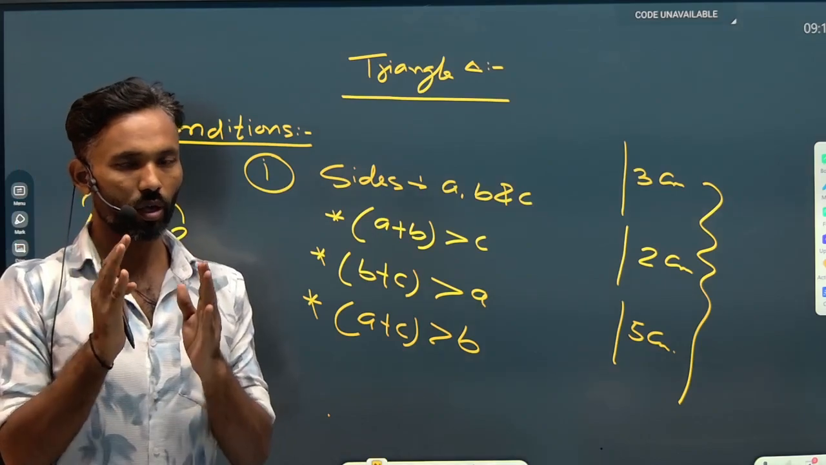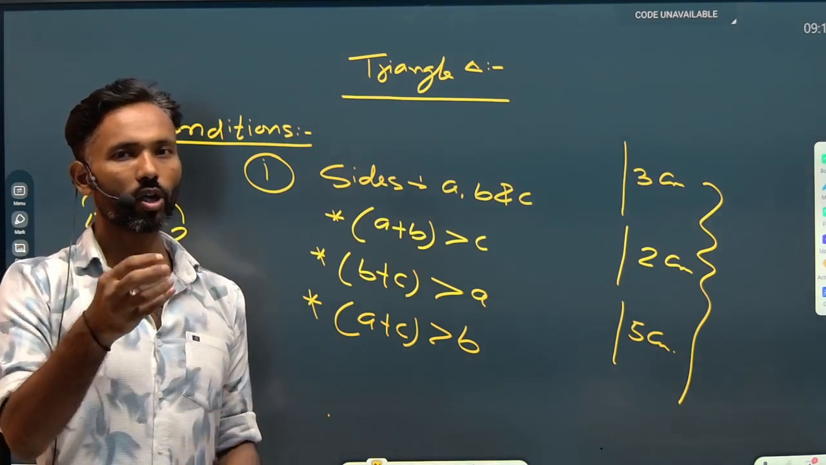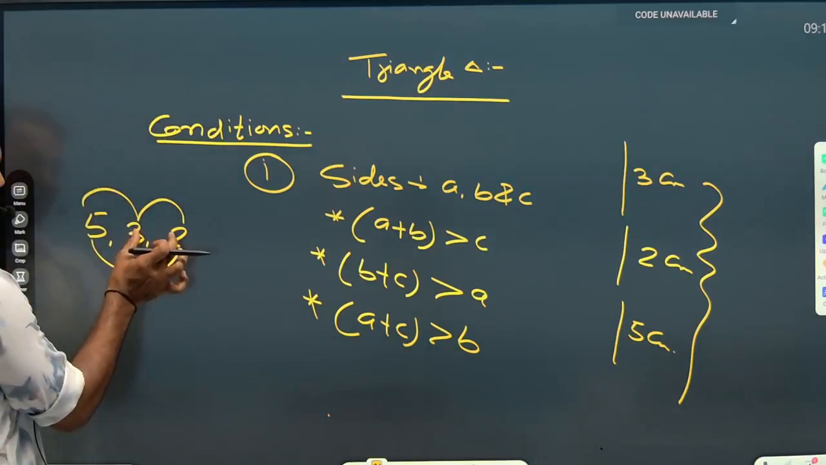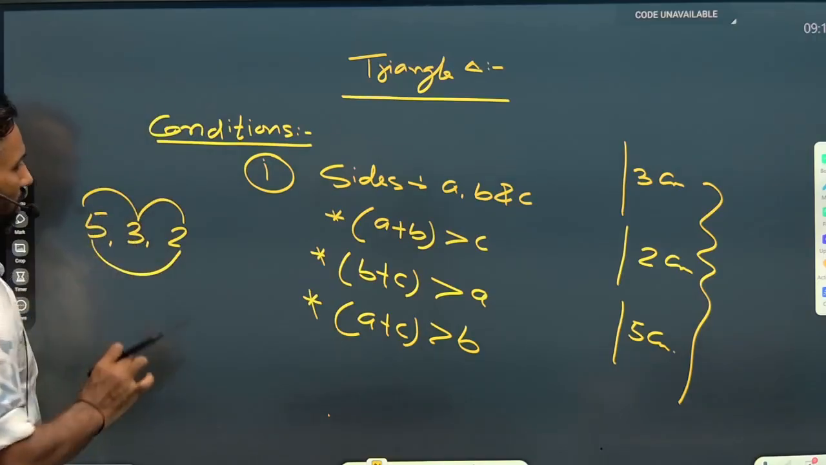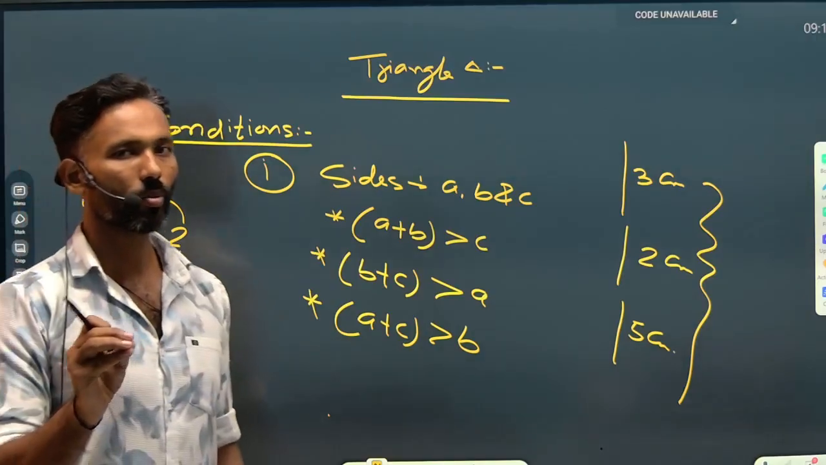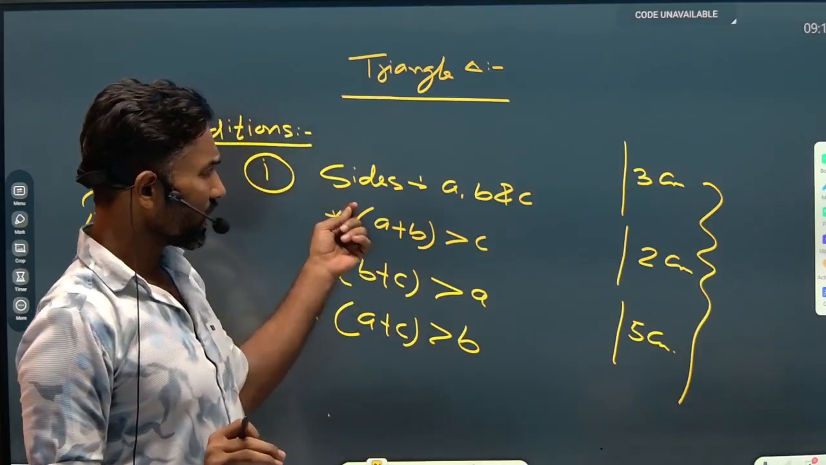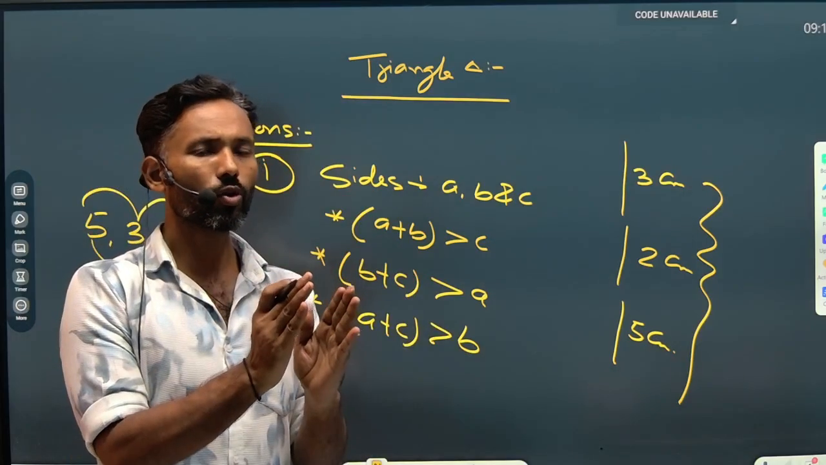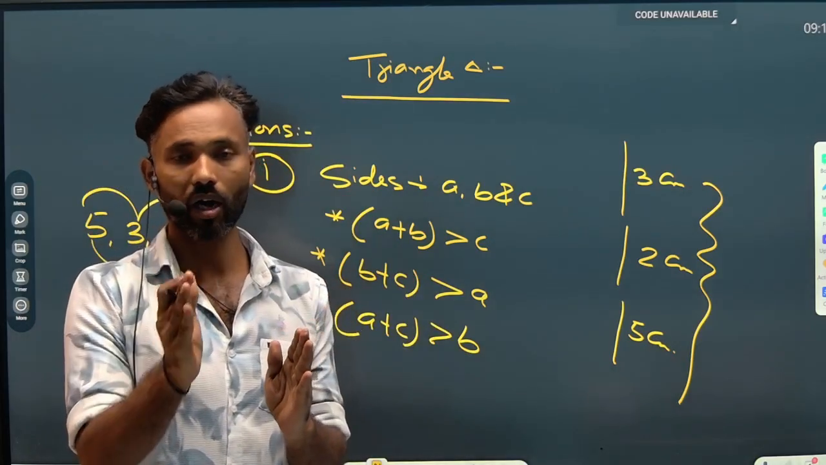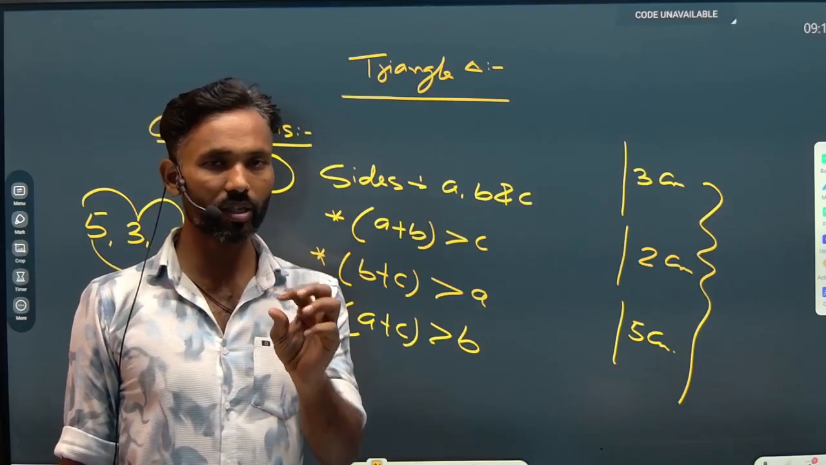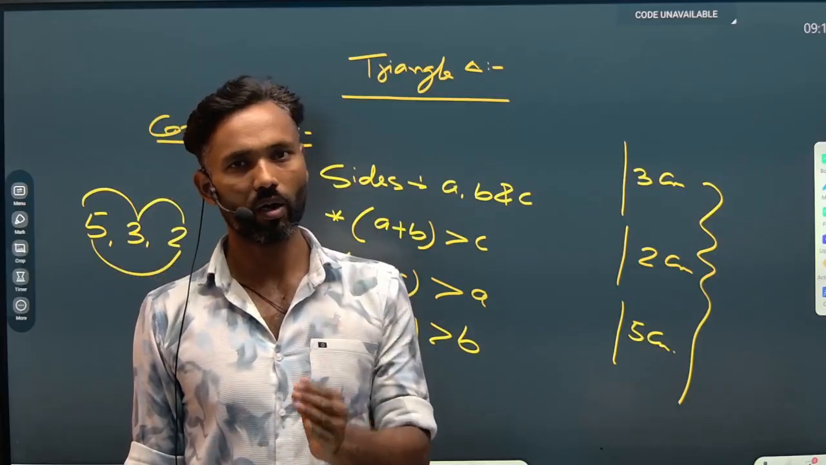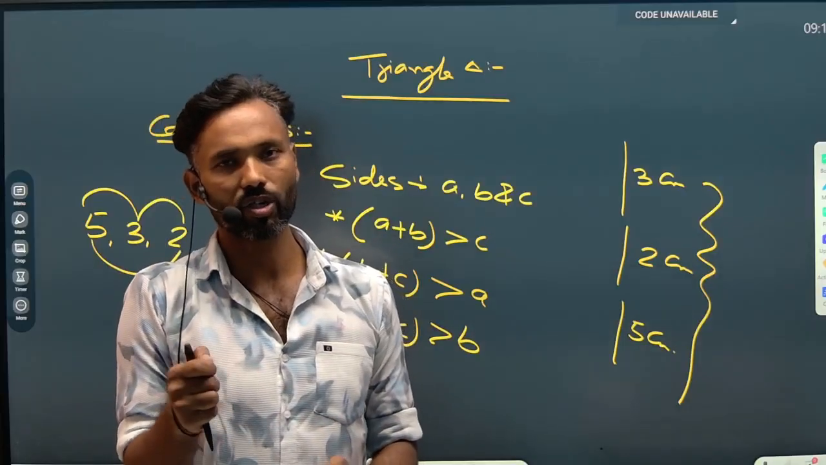So we should apply the condition on each pair of the sides. Here the sum of these two sides is equal to the remaining third one, so I can say the triangle cannot be constructed because it is not following the condition. The condition says that the sum of two sides must be greater than the third one. If the sum of any two sides is equal to the third one or less than the third one, then the triangle cannot be constructed.